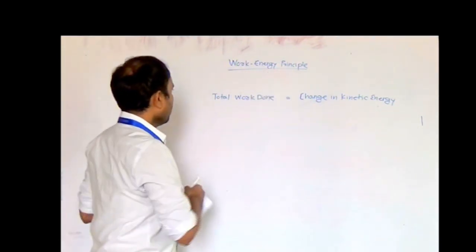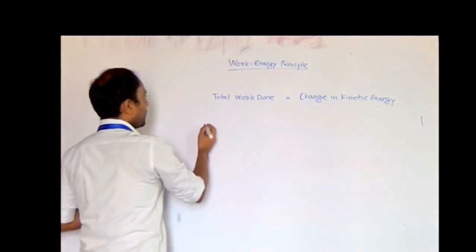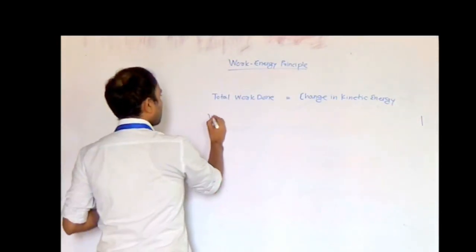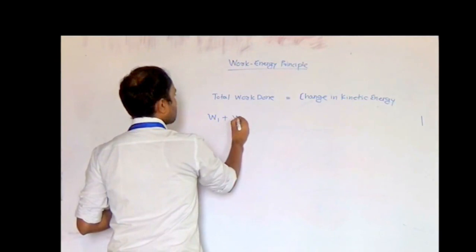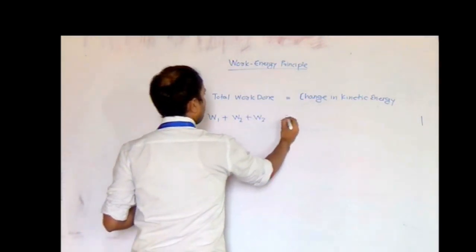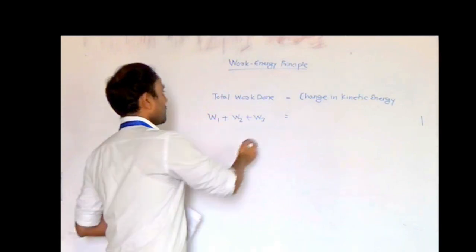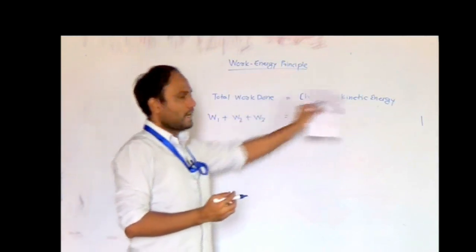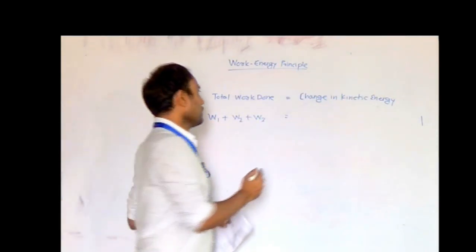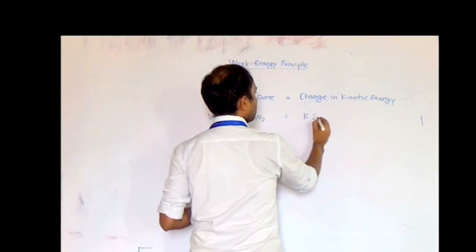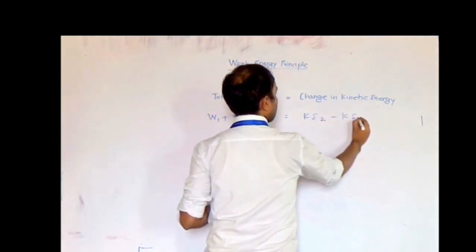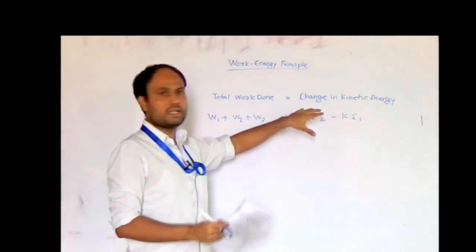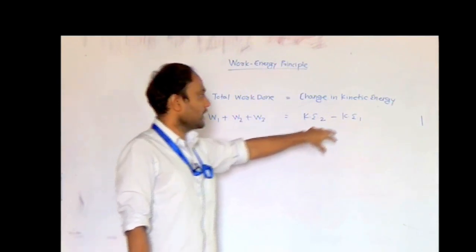In total work done, there are different types of work done. Suppose we have a total of 3 types of work done, then the total work done is equal to W1 plus W2 plus W3. Likewise, there may be n numbers of work done. On the right hand side, we have the change in kinetic energy, which is the kinetic energy at stage 2 minus the kinetic energy at stage 1. Change is nothing but final minus initial.